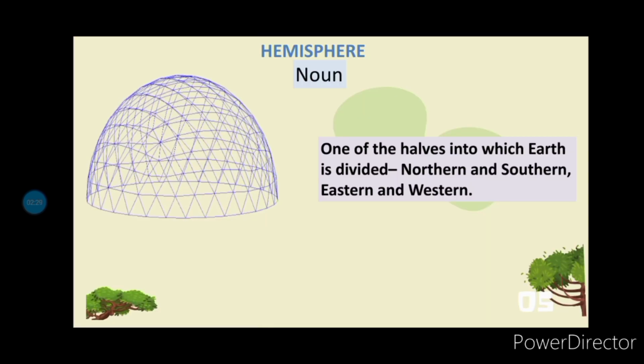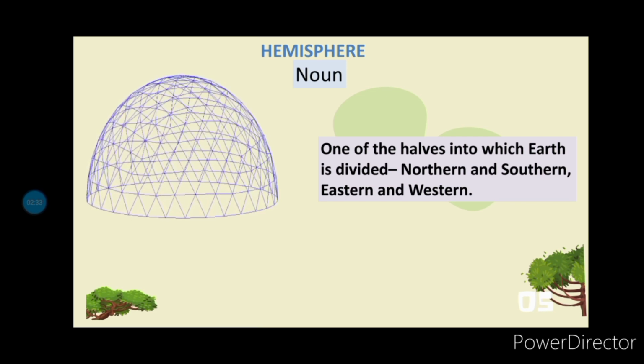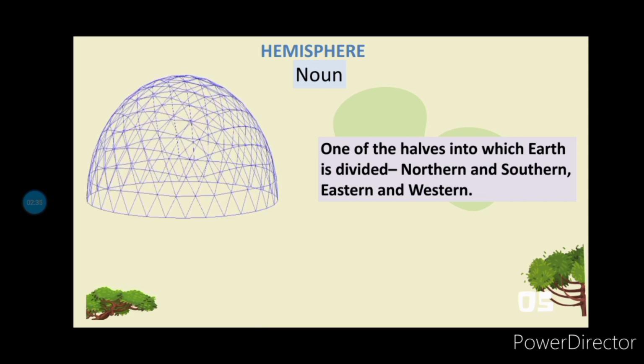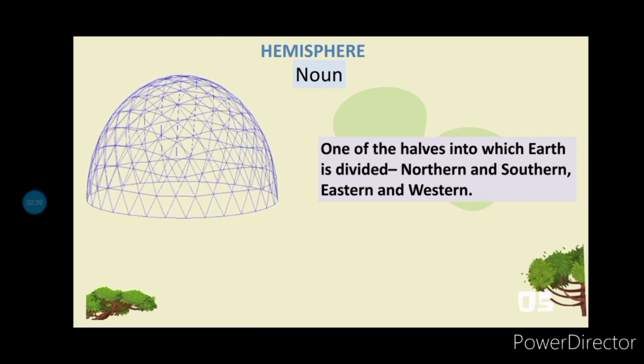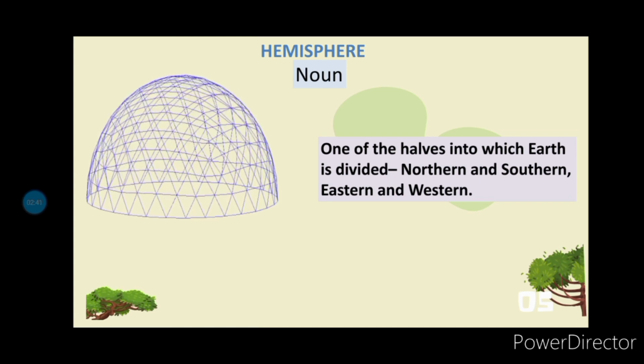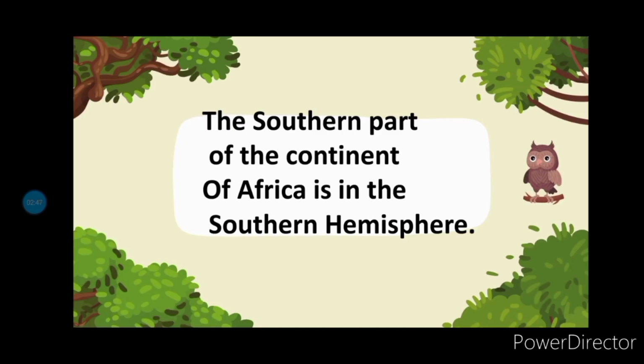Another word is hemisphere. It is a noun. It is one of the halves into which the earth is divided, which could be the north, the south, east, and the west. We can use it in a sentence this way: the southern part of the continent of Africa is in the northern hemisphere.